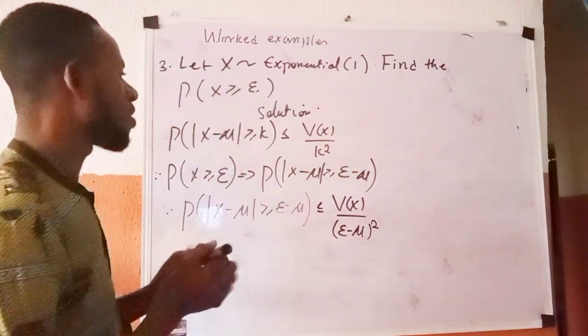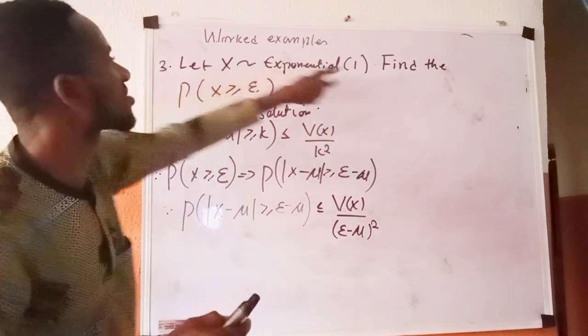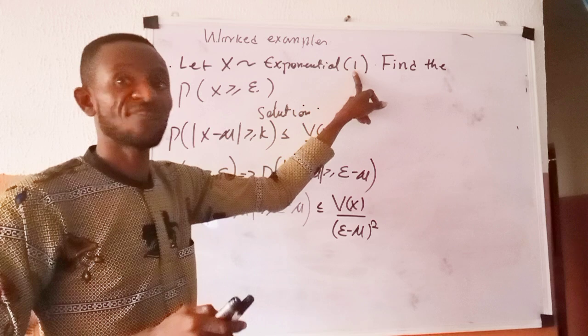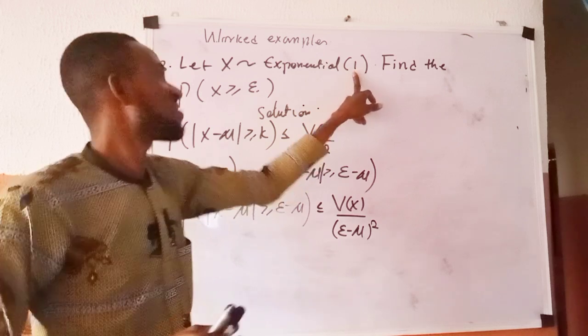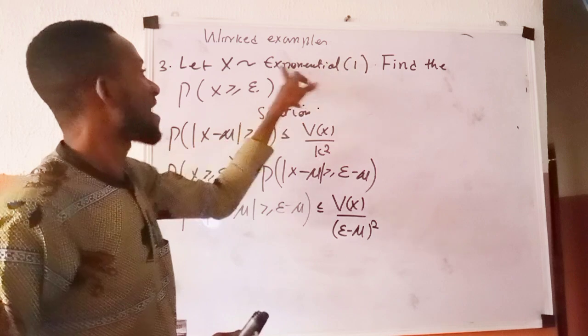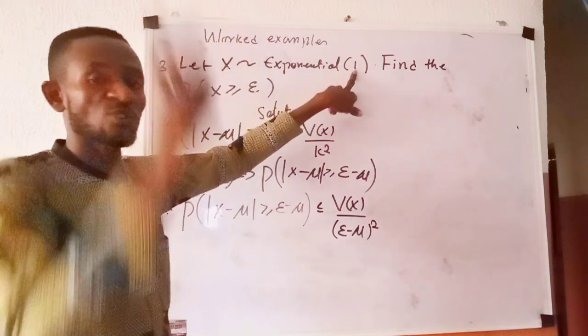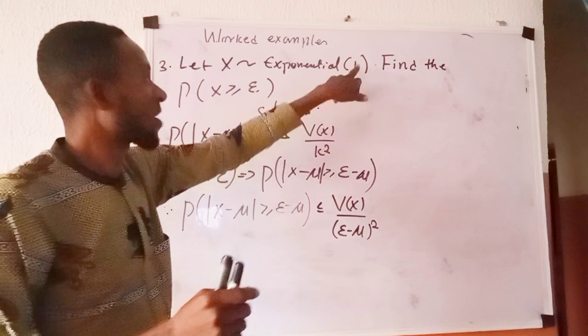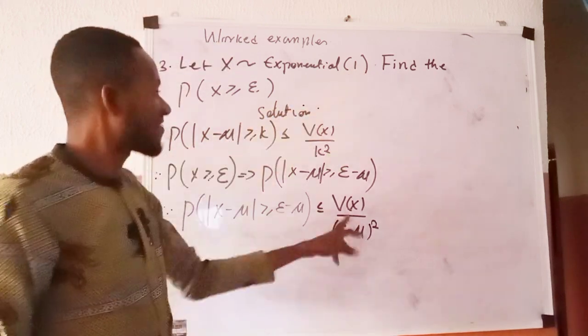And of course, you should note that when X follows an exponential of parameter 1, the variance is 1. Because if it were exponential of lambda, the variance would be 1 all over lambda raised to power 2. But here it is 1. If you say 1 all over 1 raised to power 2, it equally gives you 1. So the variance here is 1.